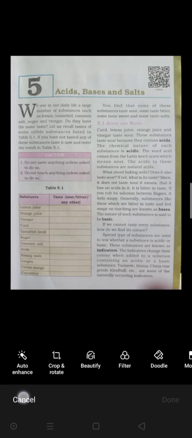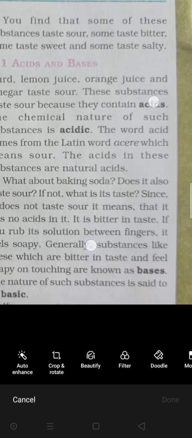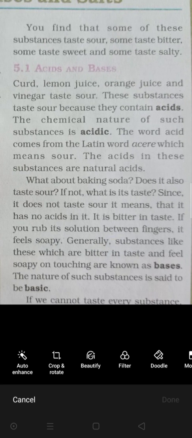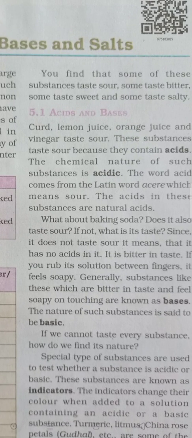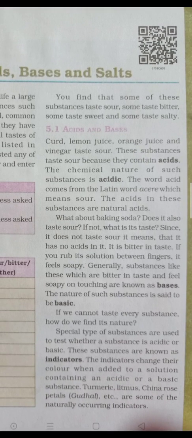Now these substances have natural acid. हम उसमें कोई भी चीज़ ऐड नहीं करते हैं. Curd, lemon juice, orange juice, they all are natural, right, that we get from the plants. But are we adding any extra substance in that? No, these all are natural. So these substances have natural acid.